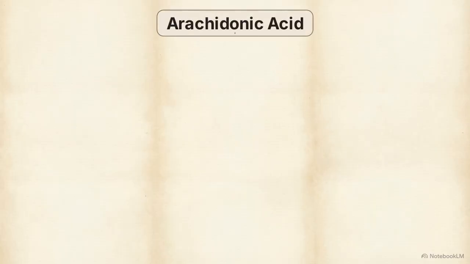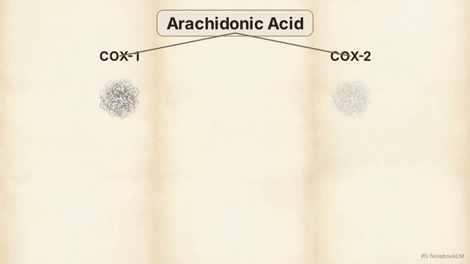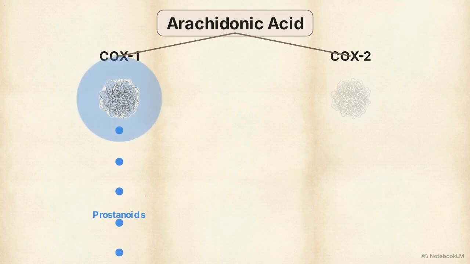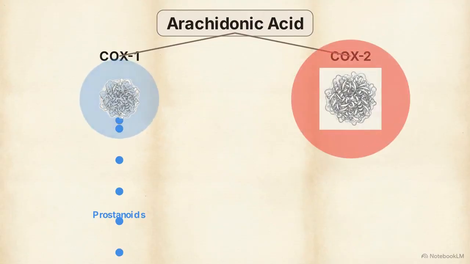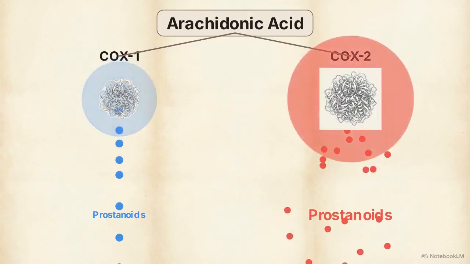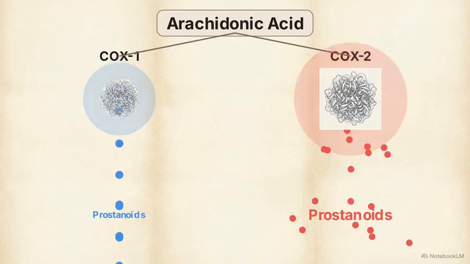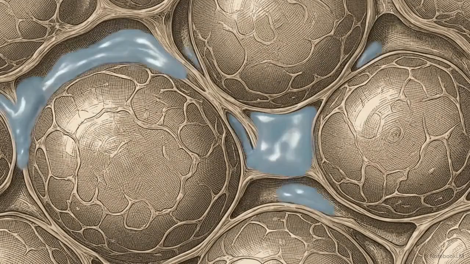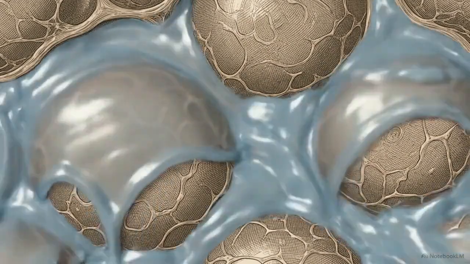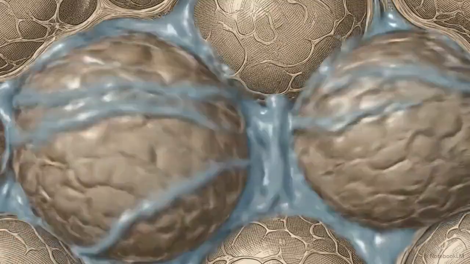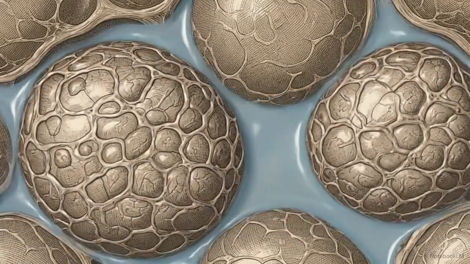The arachidonic acid cascade diverges into two pathways. The COX-1 branch is constitutively expressed, generating a steady baseline of prostanoids for continuous housekeeping functions. COX-2, however, remains dormant until violently upregulated by inflammatory cytokines like interleukin-1 beta. Once triggered by injury or infection, COX-2 drives the massive prostaglandin surge responsible for chronic inflammation and pain.